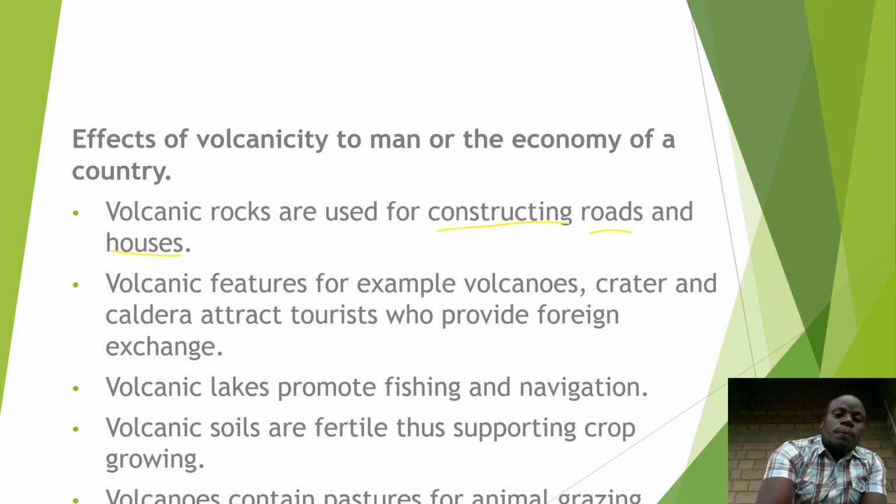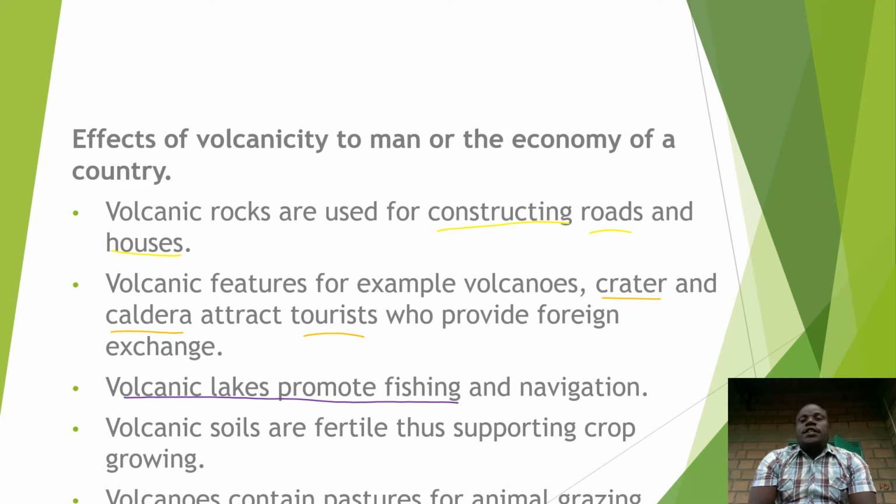Number 2, volcanic features, for example, craters, calderas, attract tourists, and tourists come in with foreign exchange. Number 3, volcanic lakes promote fishing and navigation. Navigation means water transport.